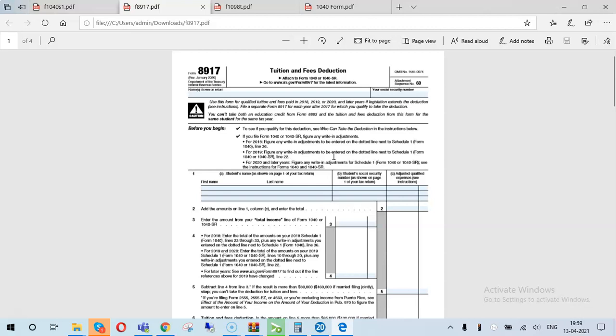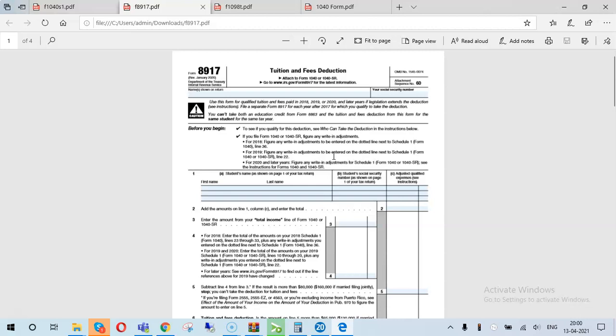Virtually all accredited post-secondary institutions meet this definition. It also includes institutions outside the USA that are eligible to participate in a student aid program administered by the Department of Education.